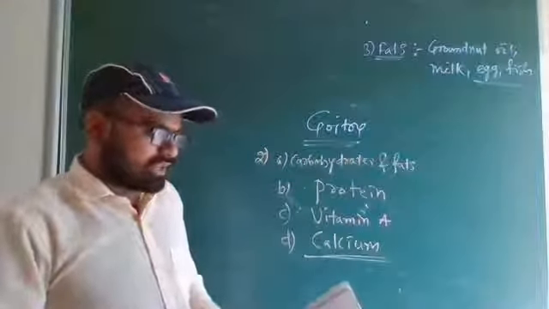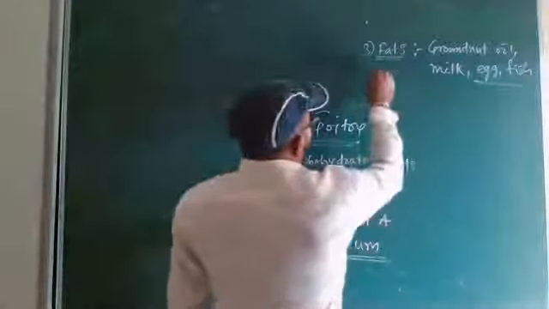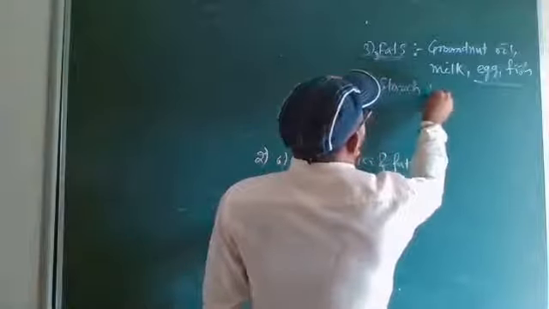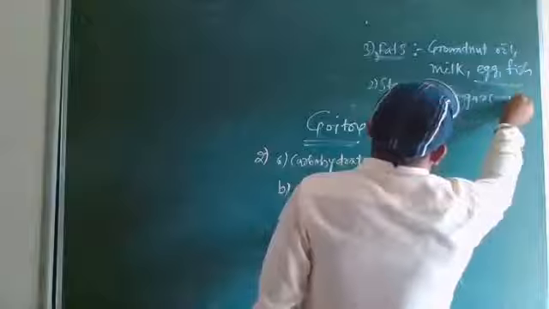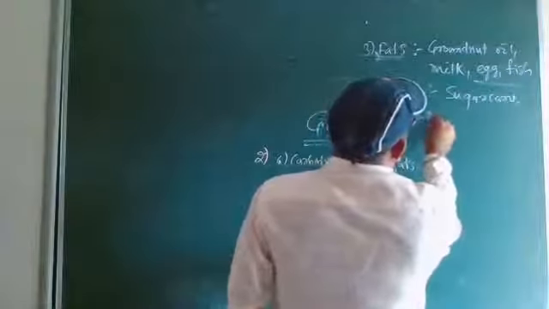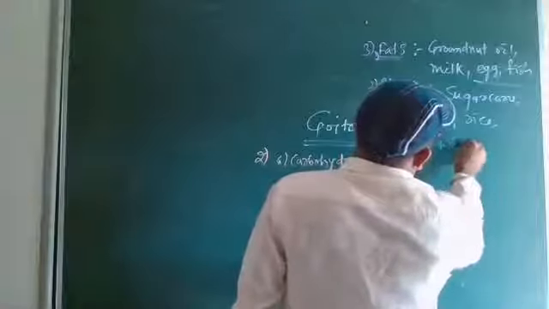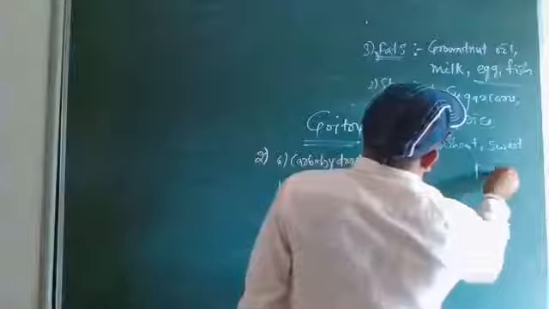So the second one is carbohydrate. Starch, dietary fibers. Starch is nothing but carbohydrate. You can say sugar cane, potato, rice, wheat, sweet potato, etc. Any 2 foods you can write.